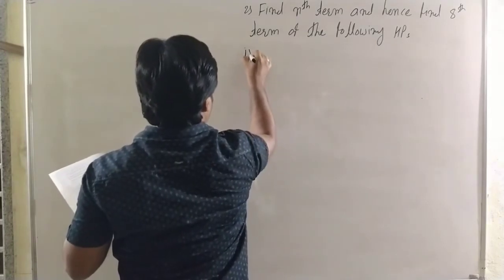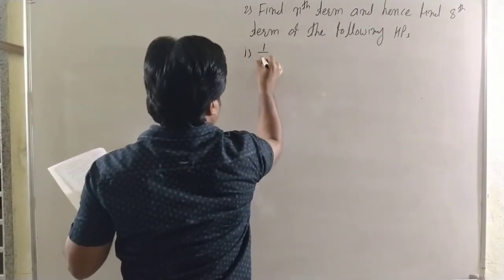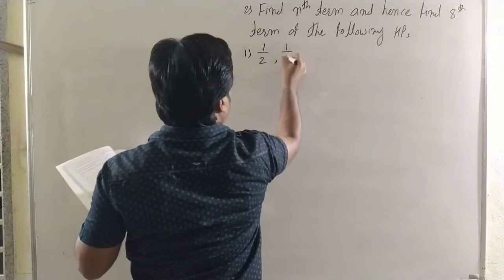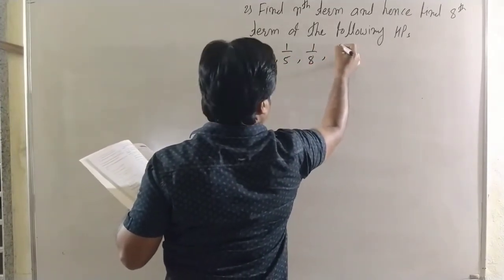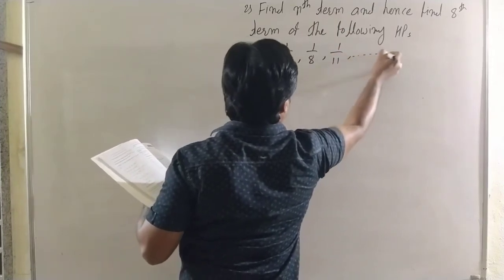Here the first example, 1 by 2, 1 by 5, 1 by 8, 1 by 11.